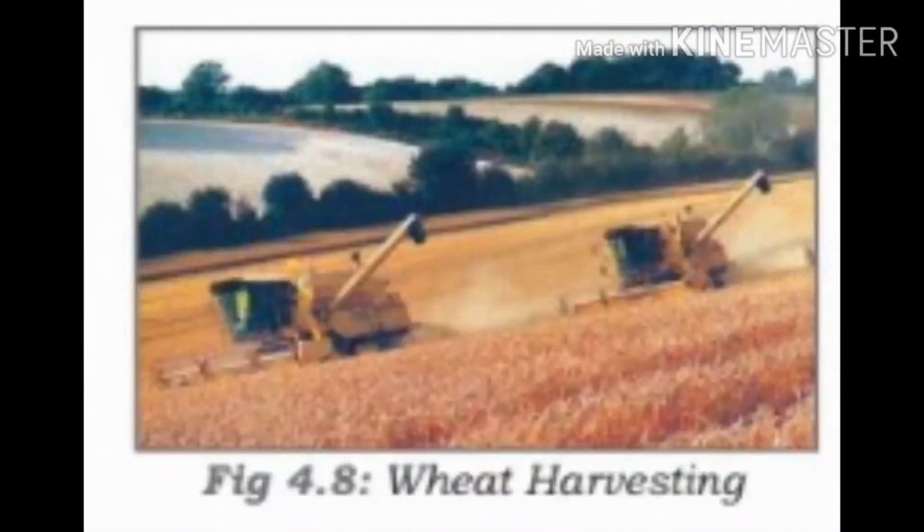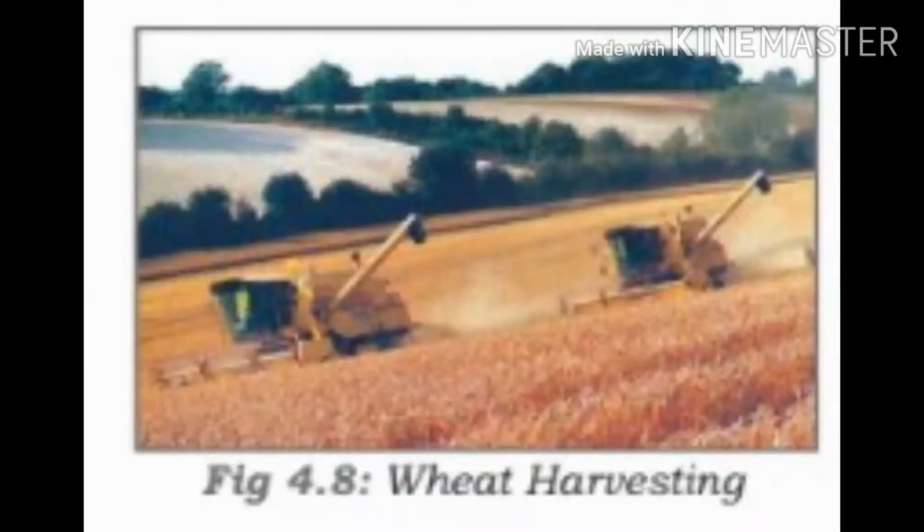Next one is wheat. Wheat is considered as the second most important crop, next to rice. The regions covered by wheat are temperate regions. Then climatic conditions: it requires moderate temperature and average rainfall during the growing season and bright sunshine during harvesting.